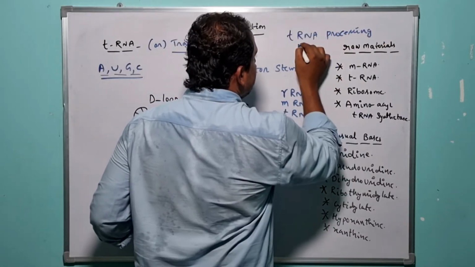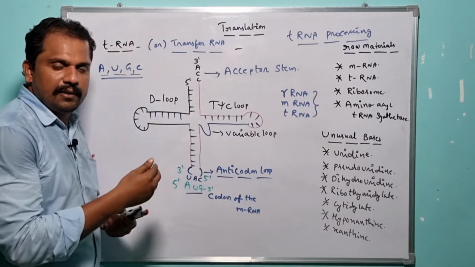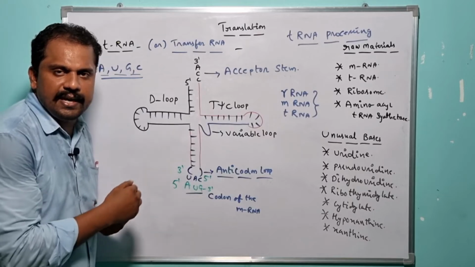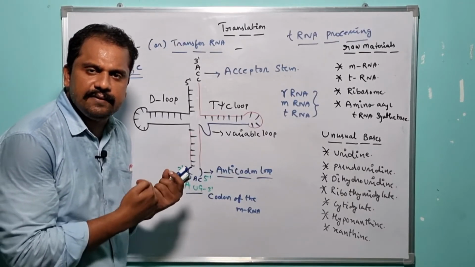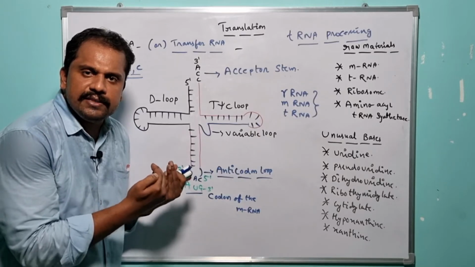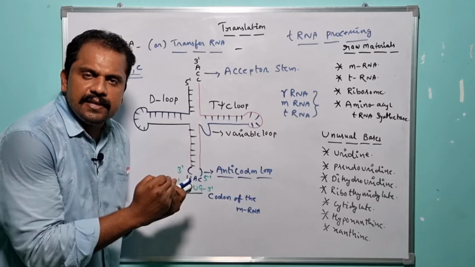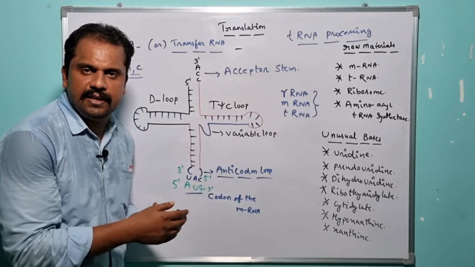So during the tRNA processing event, the usual bases which are present in the tRNA undergo certain modifications, so that some of the usual bases are modified or replaced by the unusual bases in the tRNA, right?